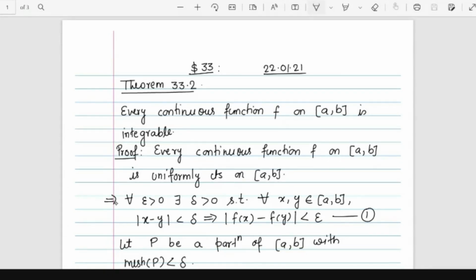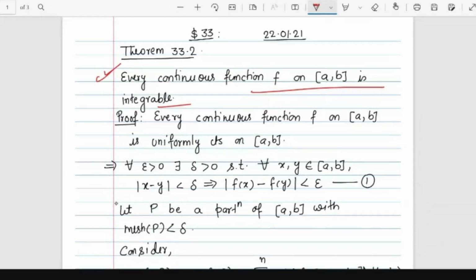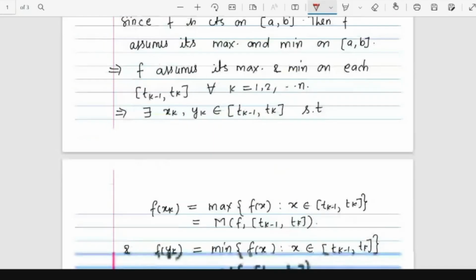The next result is that every continuous function f on a closed interval is integrable. So any function which is continuous on a closed interval is going to be integrable. And we know that every function continuous on a closed interval is also uniformly continuous. So we can see that every uniformly continuous function is integrable. But what about the converse? Is every integrable function always continuous? Continuity comes with many things. Suppose a function is like, I will just go to that topic again. So this is one of the results.